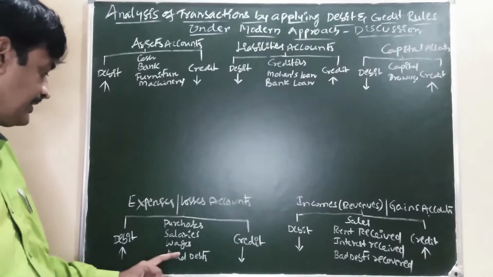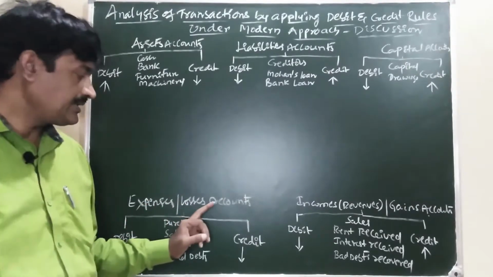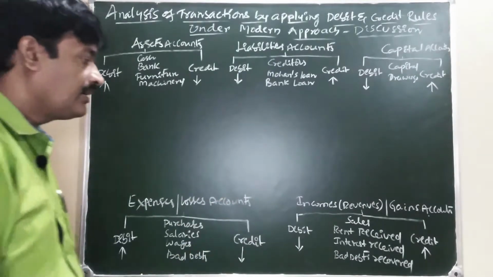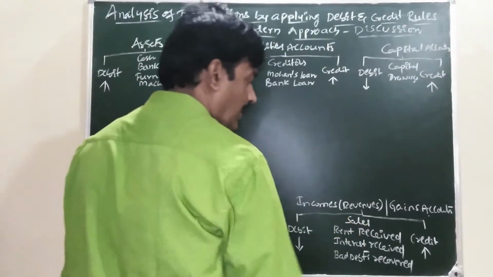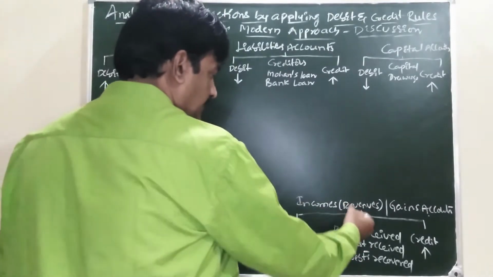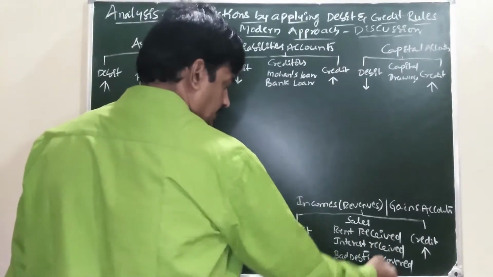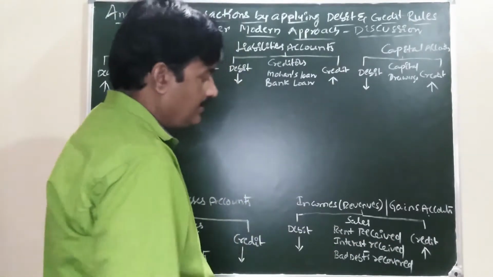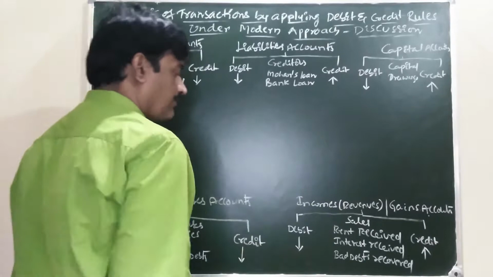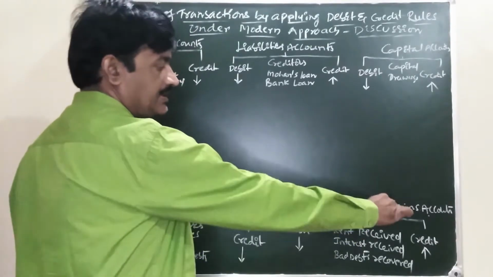Salaries, wages, bad debts come under expenses and losses account. Sale of goods, so income comes in this head. Rent received, interest received, bad debts recovered come under income, that is revenues and gains account.